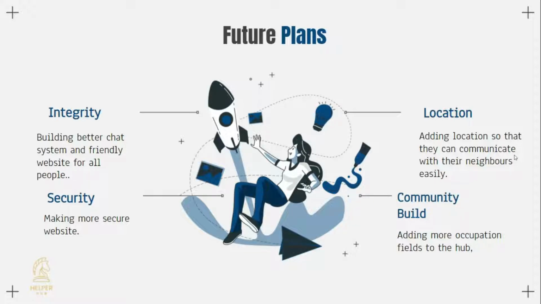So we are ensuring every secure measure like OTP verification, etc., and more features in the near future. Then location: we are also trying to add a location system so that they can easily communicate with their neighbors, like they can know which neighbors are in their location or not.